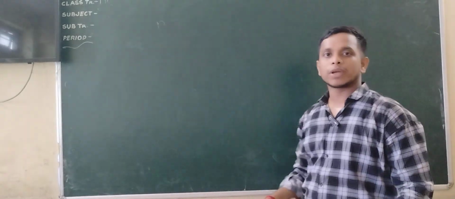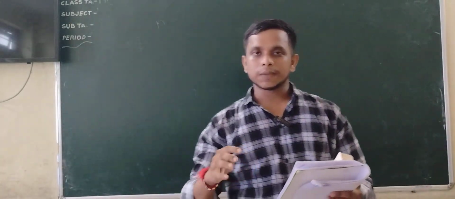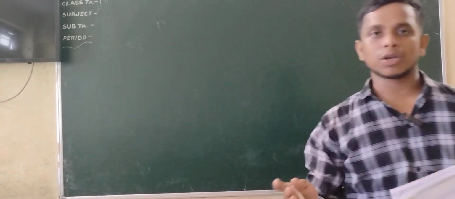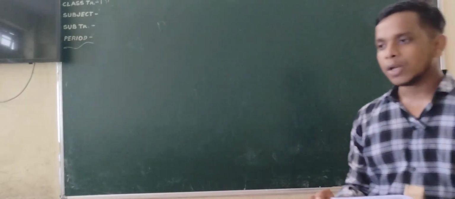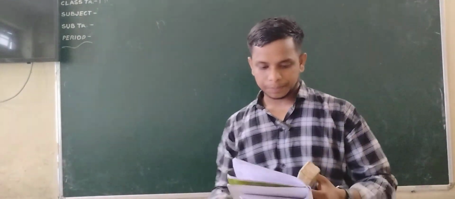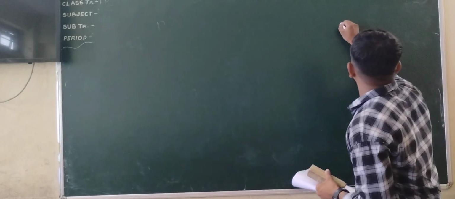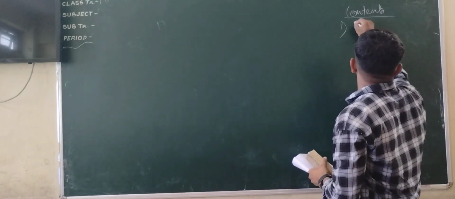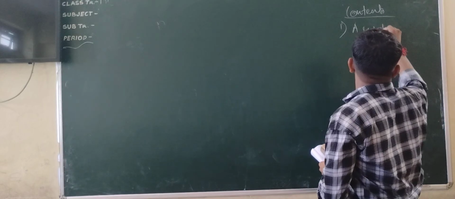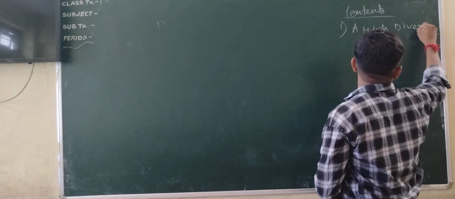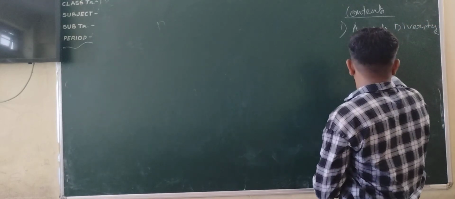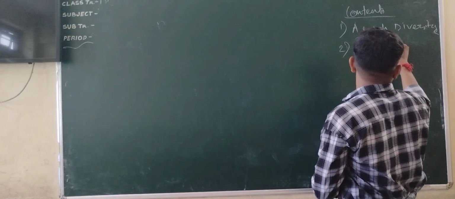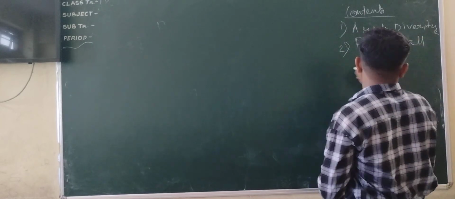In this class today we are going to start the main 4 points that are already mentioned in your NCERT textbook, and all these points are: first, this contains a rich diversity. Point second, food for all.